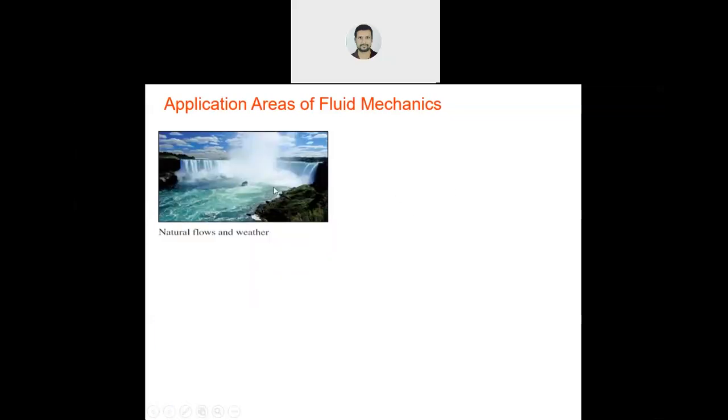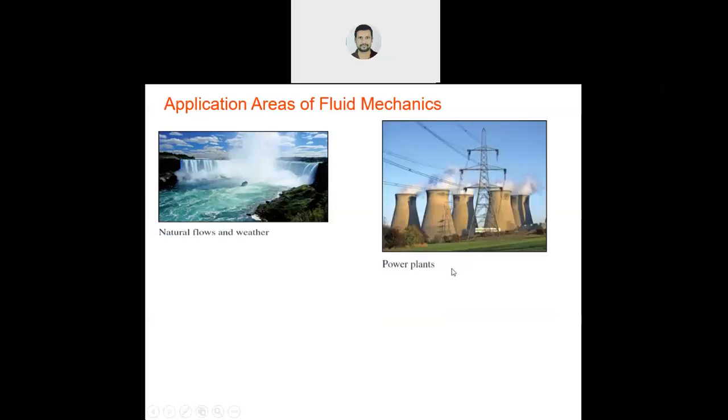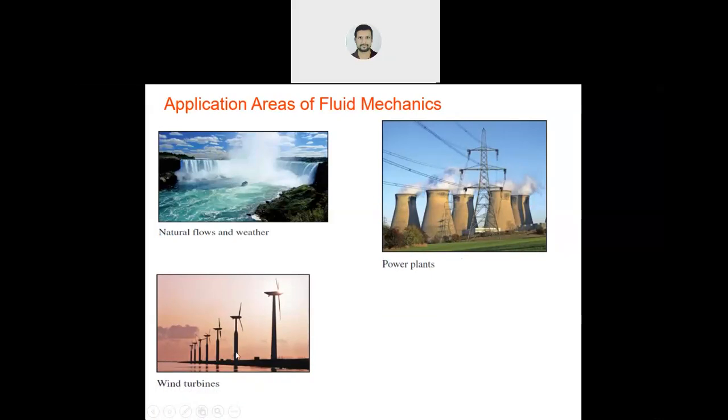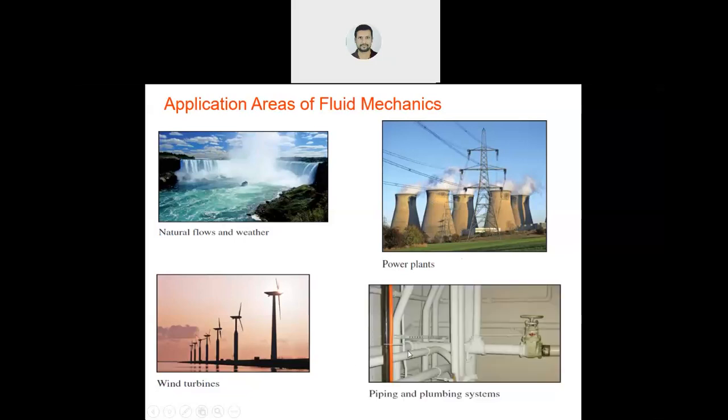Now, in nature, you can see waterfalls. Then power plants, where steam or air comes from the top, from this chimney shape. Then wind turbines: wind flows and the blades rotate. So this is nothing but a wind turbine. So this is the application. In the first, it is liquid; here it is gas, here air, wind. Wind is also a form of gas only.